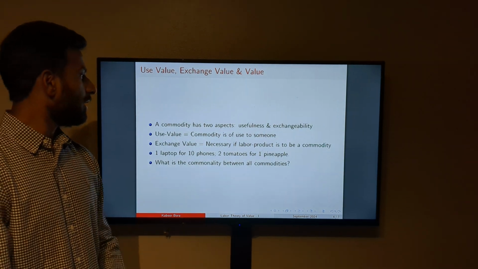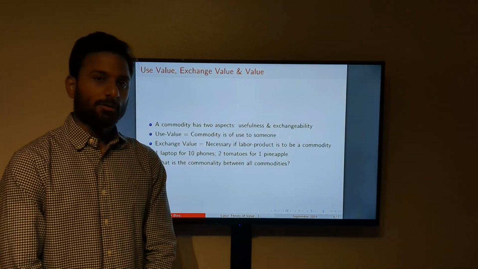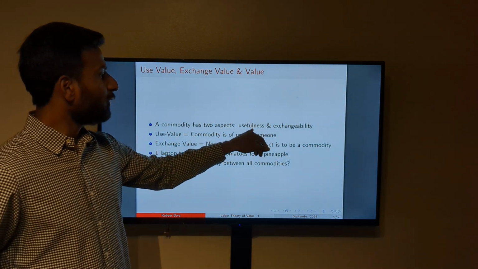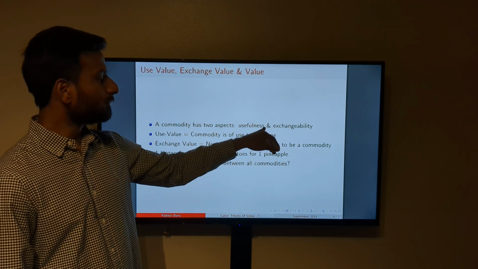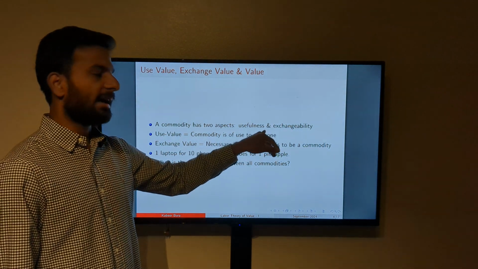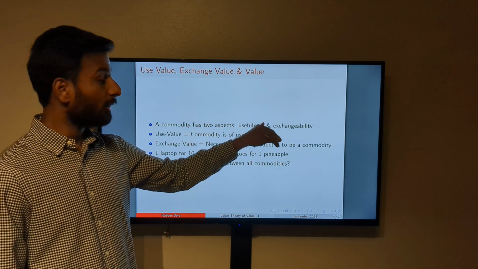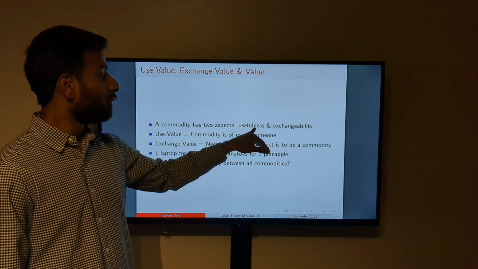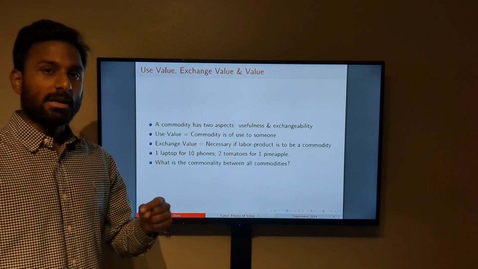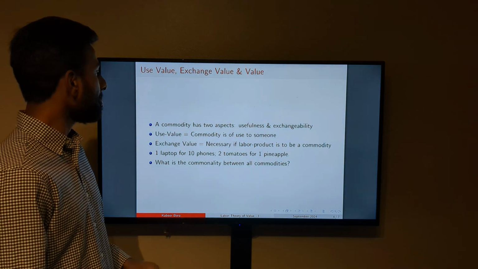So as we saw, a commodity has two aspects, right? The first one is usefulness, and the second one is exchangeability. We saw that for you to have exchangeability, there has to be some kind of use value involved in it, or some kind of usefulness, right? So it becomes a necessary condition for exchangeability.